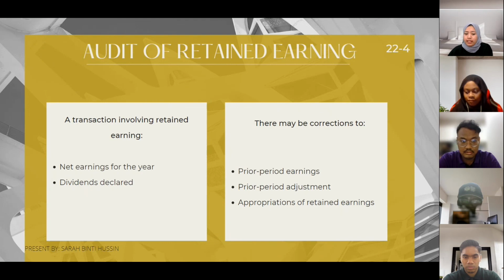Okay, audit of retained earnings. The transactions involving retained earnings are net earnings for the year and dividends declared, and there may be corrections in three parts, which are prior period earnings, prior period adjustments, and appropriation of retained earnings.